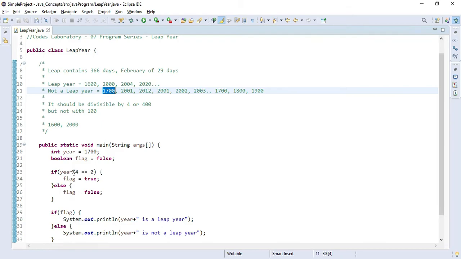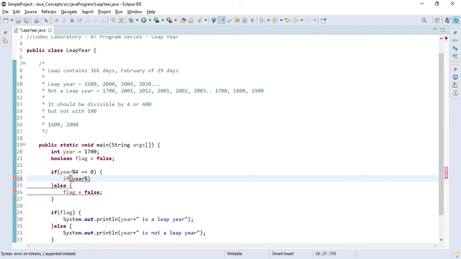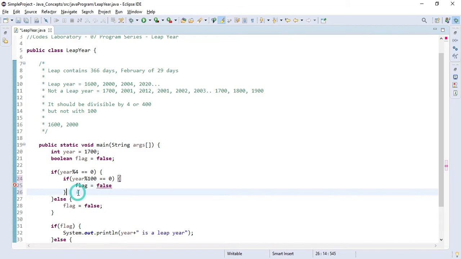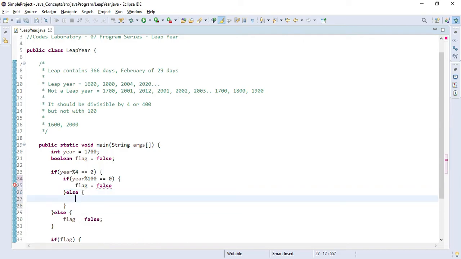So the condition was true, that's why it came to here. But as we know, this year should not be divisible by 100. It means if we divide by 100 and the remainder is 0, the flag will be false, else the flag will be true.